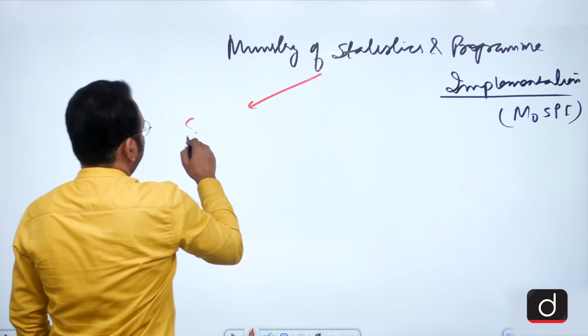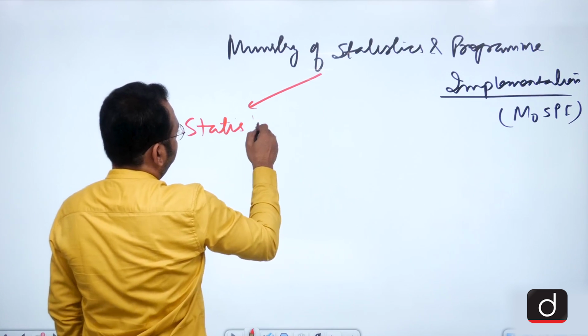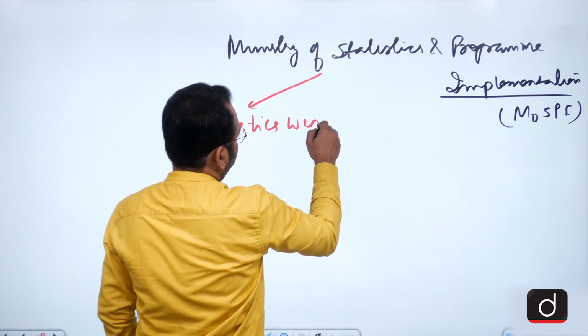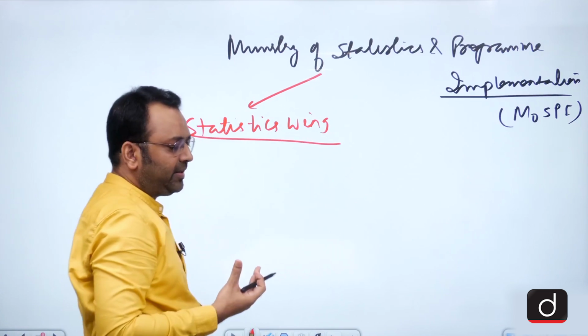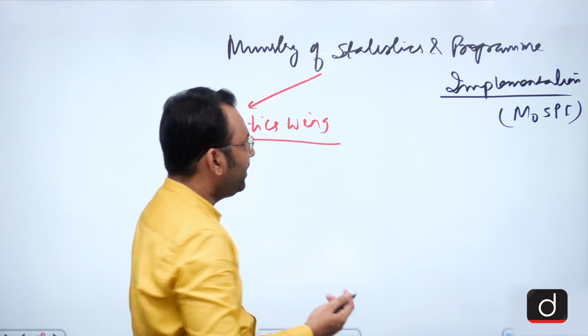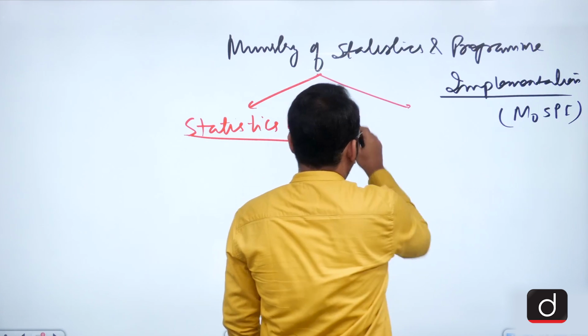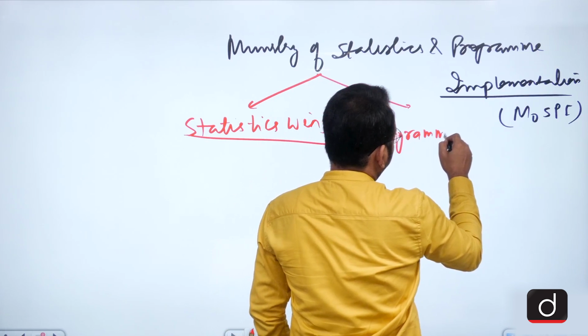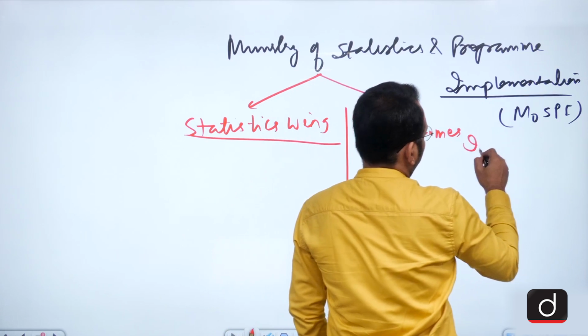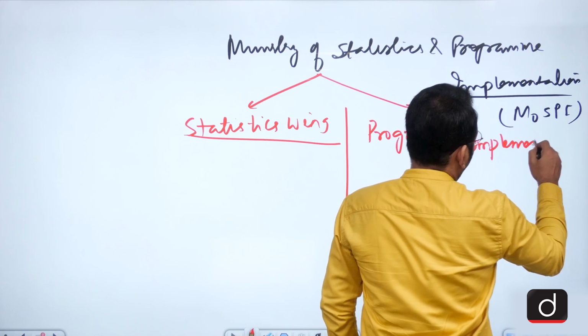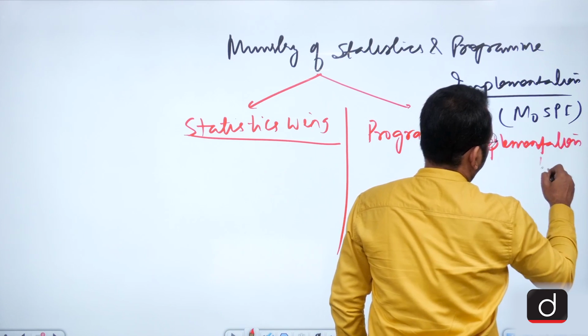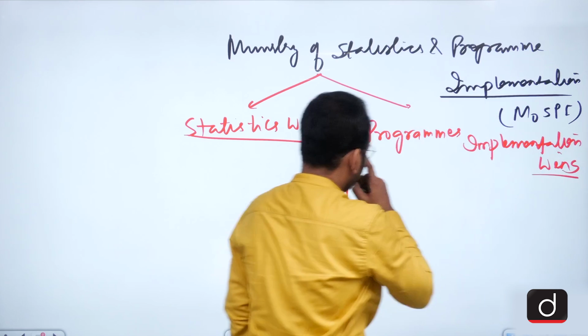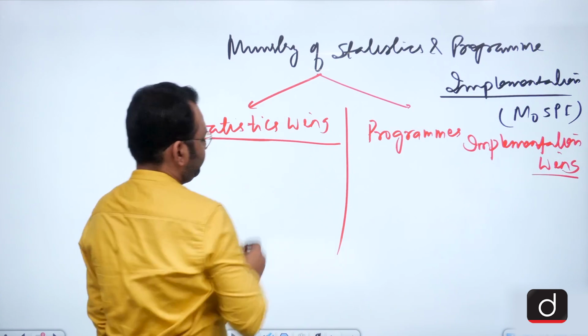One is the statistics wing, which calculates the stats and compiles them. The other is the wing which looks after the data regarding the various programs implemented. So the other wing is the program implementation wing. This is the statistics wing.